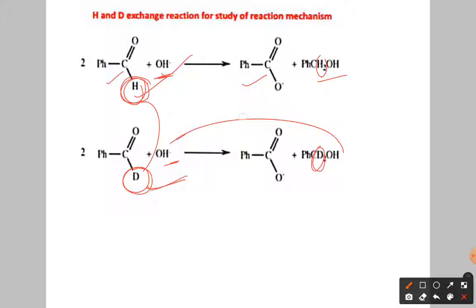Reaction mechanism means, when the reaction is going on, how it is going to produce, which atom is going where, and from where you are going to get that. You can come to know by using heavy water.